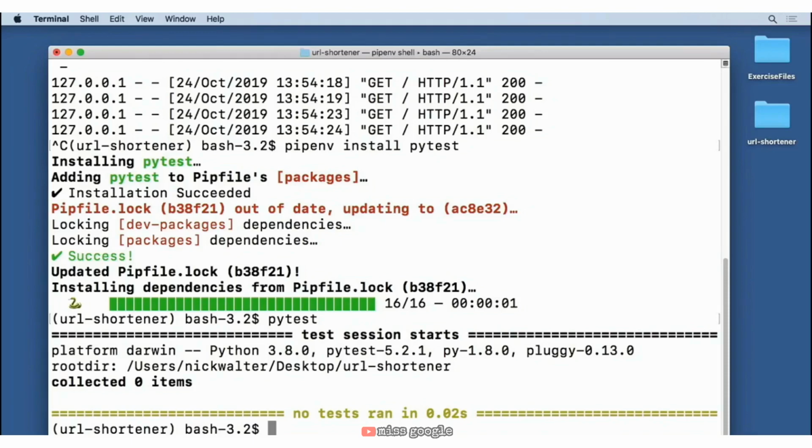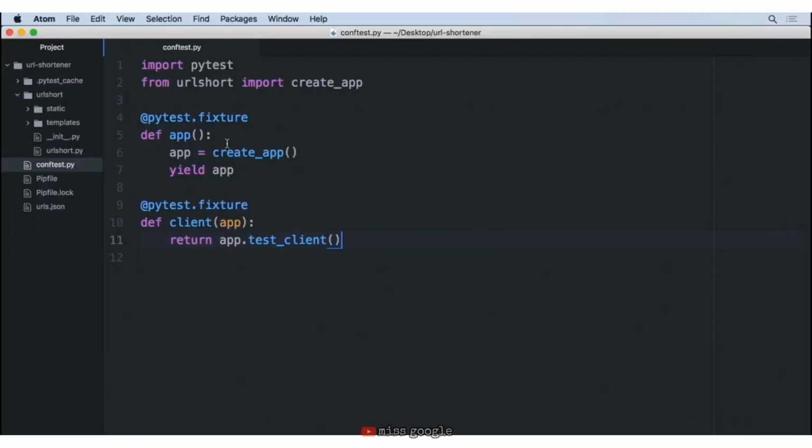So all the code that we've written was just to set up a groundwork for us to be able to test. It's now time to go ahead and create our very first test. So let's go ahead and move back into our project. Again, at the top level directory, let's create a new file.